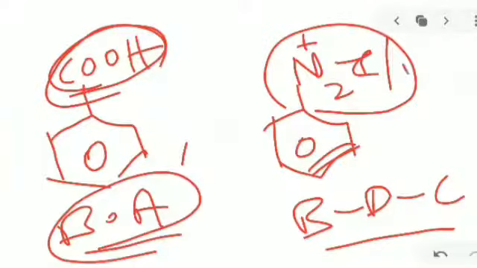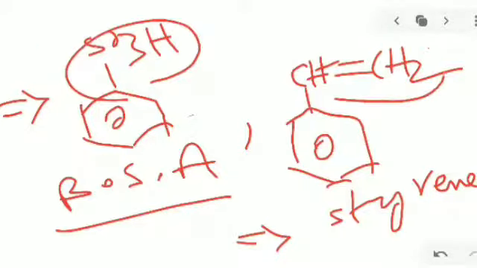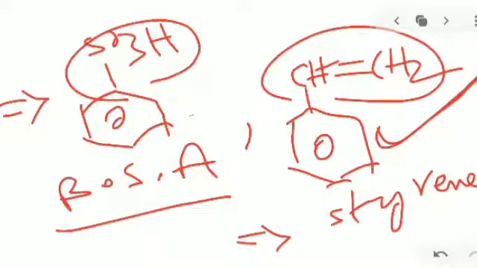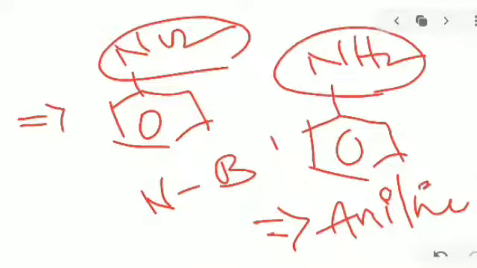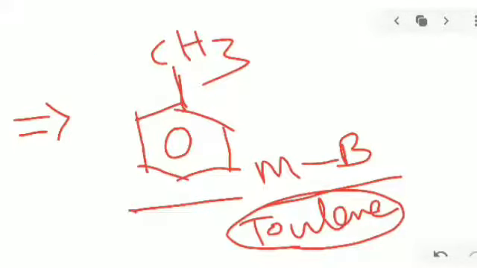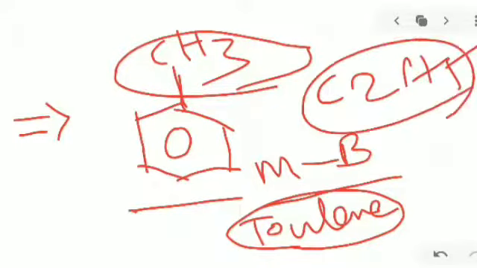So these are very easy to know among organic aromatic compounds. Next, benzene diazonium chloride, and benzene formaldehyde, benzaldehyde. Next is benzene sulfonic acid, and styrene, a very dangerous gas. Next is nitrobenzene, and aniline or aminobenzene. Next is toluene, methyl benzene, or ethyl benzene, where in place of CH3 we put C2H5. So this is the toluene structure.